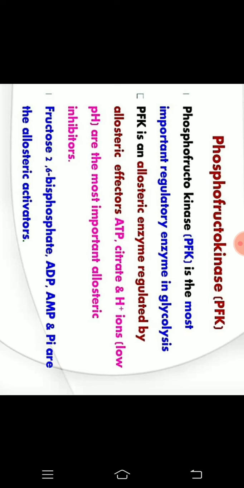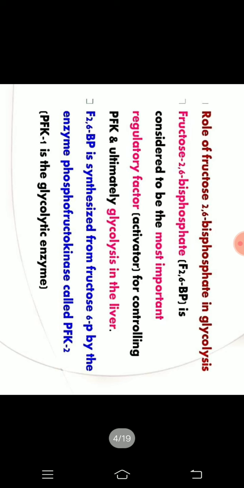Conversion of fructose 6 phosphate to fructose 1,6 bisphosphate. But where does this fructose 2,6 bisphosphate come in? We'll see what this fructose 2,6 bisphosphate is, which acts as an activator of the PFK enzyme.